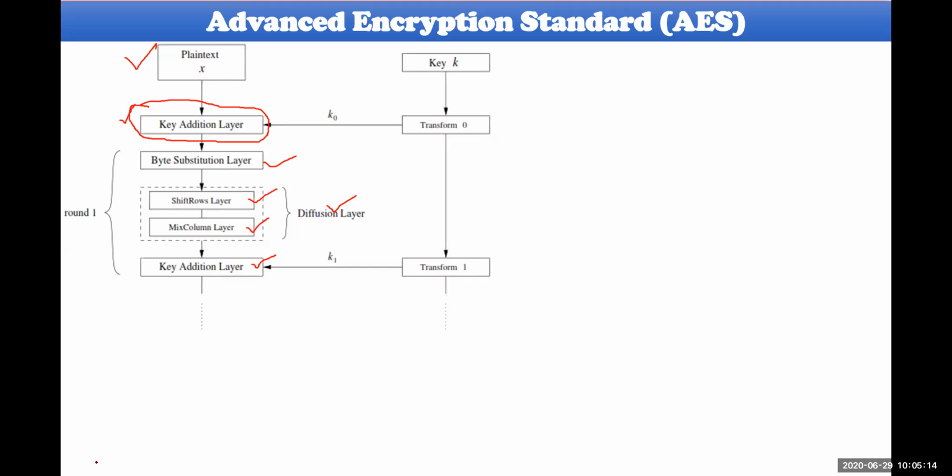So these 4 different layers are operated continuously in each and every round.